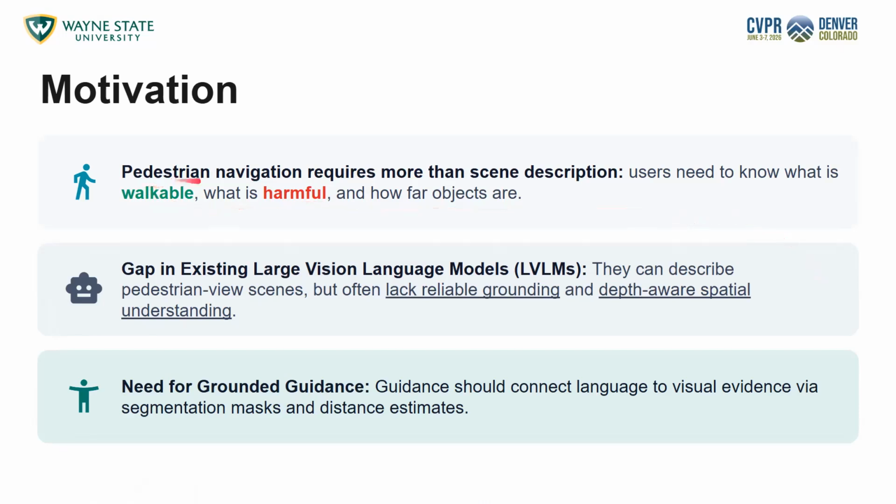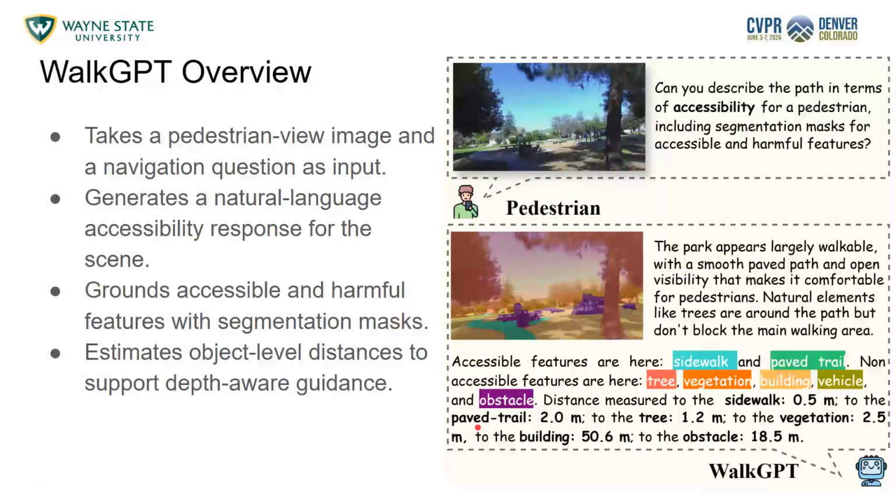So we care about pedestrian navigation, which requires more than the scene description itself. Users need to know what is walkable, what is harmful, and how far the objects are in front of them. A potential solution is existing large vision language models, but they can only describe pedestrian view scenes, and often lack reliable grounding, depth, or spatial understanding. So the need for grounded guidance is imminent, and the guidance should connect the language to the visual scene via segmentation masks and distance estimates.